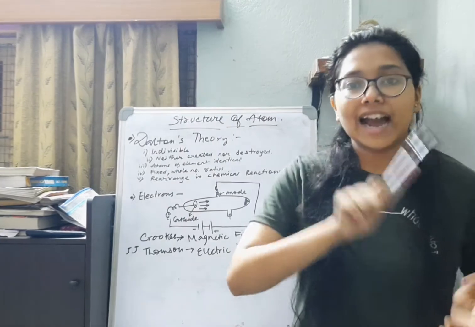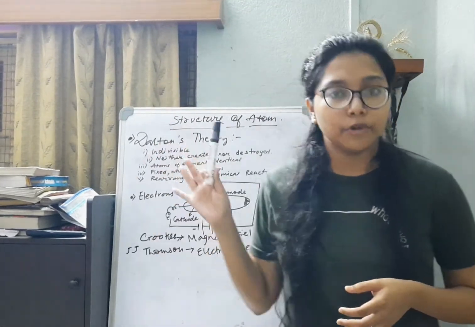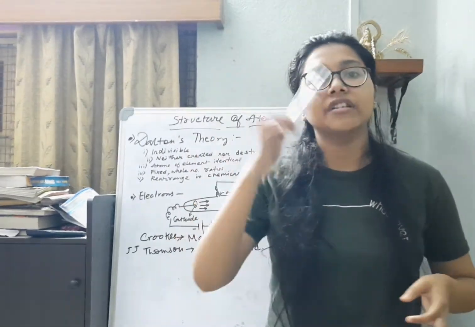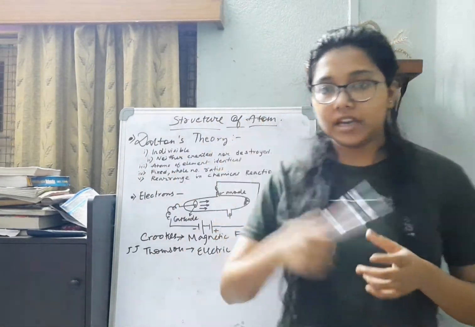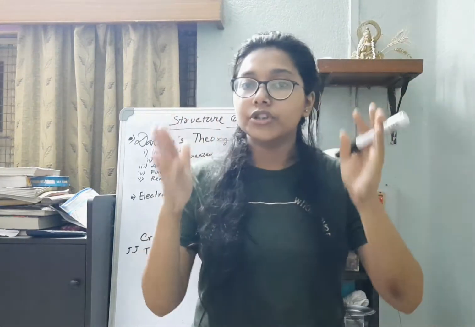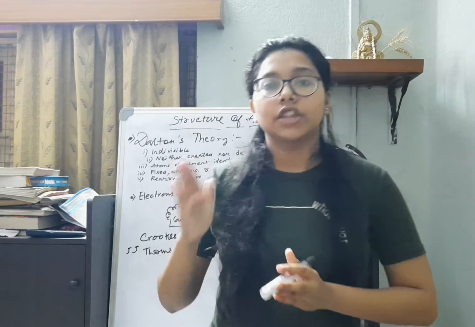The atoms on the reactant side are just rearranged to give the atoms on the product side. There is no creation, no destruction, just a rearrangement of the atoms during a chemical reaction. So with this, we sum up the basic and the most important postulates of Dalton's atomic theory.